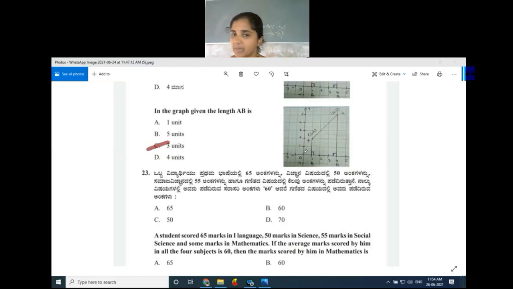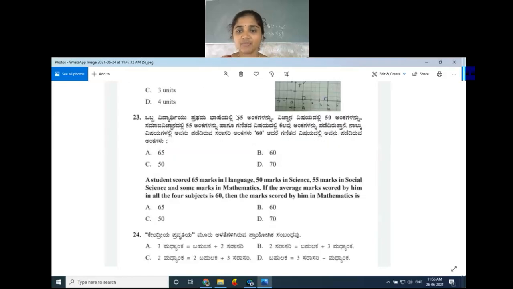So which is the right answer? Is it 3 median is equal to mode plus 2 mean, right? Is this the right option? Option A is right. Or 2 mean is equal to mode plus 3 median? No. Then 2 median is equal to 2 mode plus 3 mean. No. Then mode is equal to 3 mean minus median. No. So it is given in your textbook also in the statistics chapter.